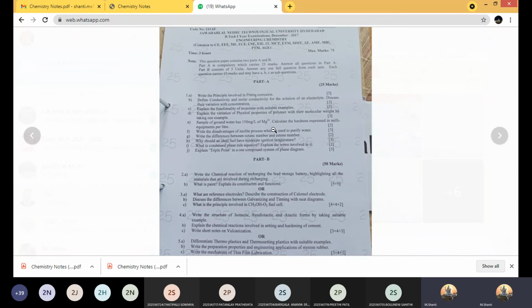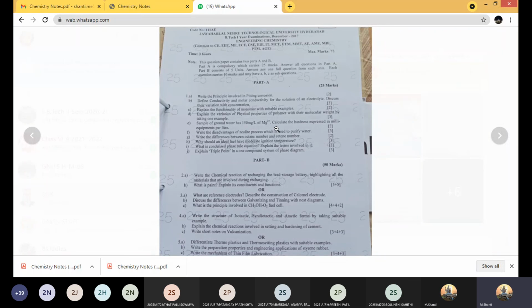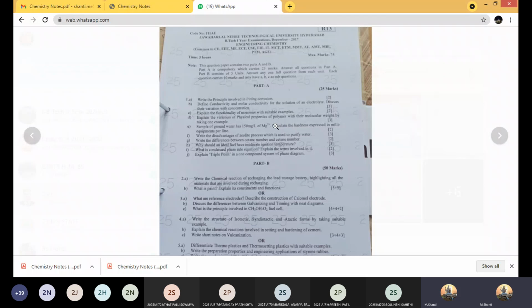Who will solve this problem? How to solve this? What is the formula for this? Hardness is given and you are asked to express in milli equivalents per liter. Who will do it?